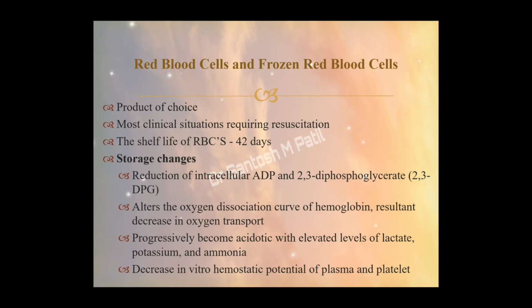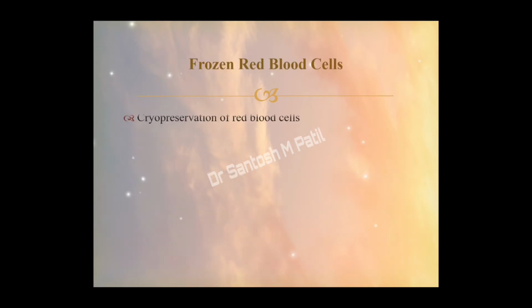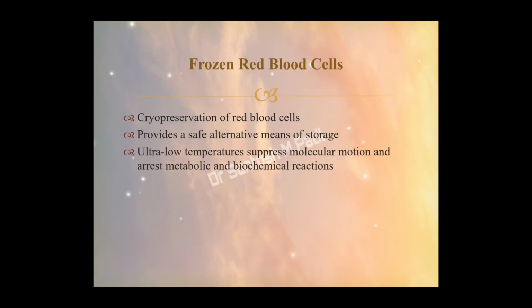To reduce these things, fresh frozen or fresh red blood cells are used, that are nothing but a cryopreservation of the red cells. They provide a safe alternative means of storage. These cryopreserved RBCs at ultra low temperature, mainly the ultra low temperature suppresses the molecular motion and also arrests the metabolic and the biochemical reactions that are taking place in these cells.